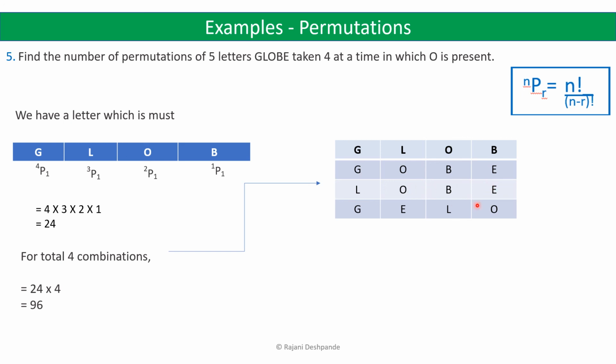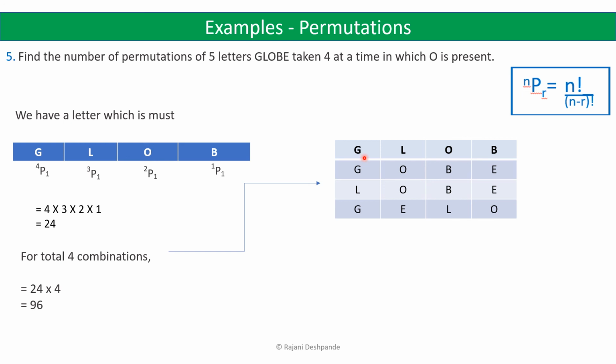LOBE, this can be one of the combinations, and GELO, this can be one of the combinations. So there are 4 combinations in which O can be present. So the only possible 4 combinations we have are GLOB, GOBE, LOBE, GELO. So we have 4 such combinations.